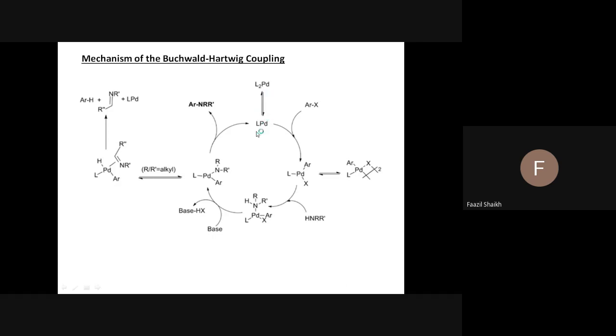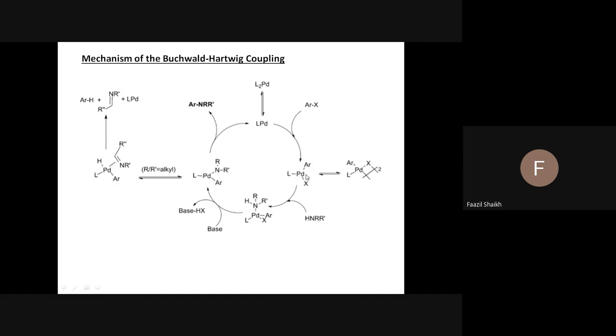Then there is an insertion of the palladium across this carbon-halogen bond, and the adduct will form.